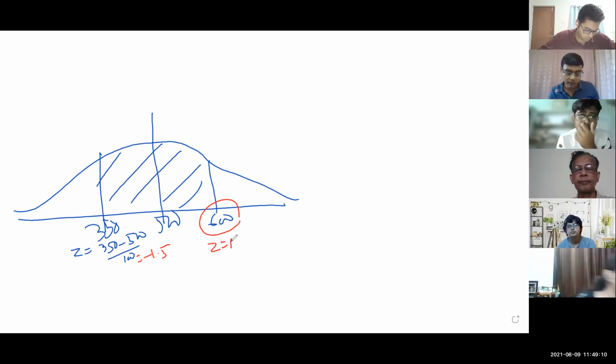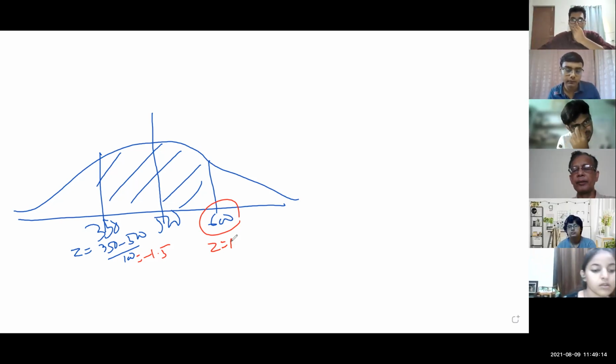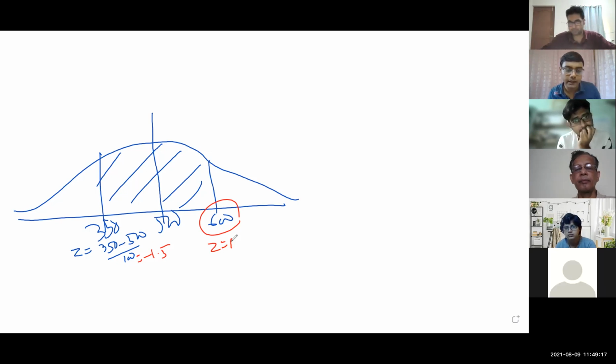What next? Sir, then we have to add the values of P(X1) and P(X2). First, we have to find the P values, na? Yes, sir.